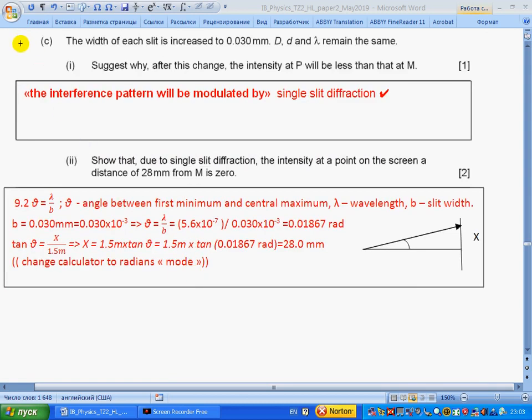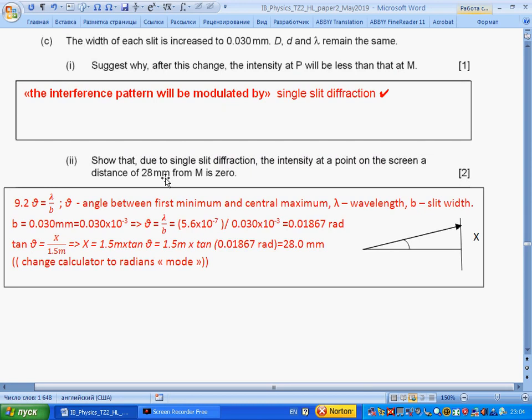The width of each slit is increased to so much. The rest are the same. Suggest why after this change the intensity at P will be less than at M. The interference pattern will be modulated by single slit diffraction. So we have double slit fringes, and this is modulation by single slit diffraction.